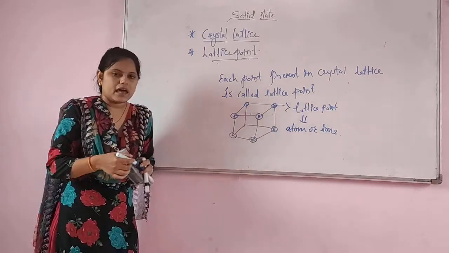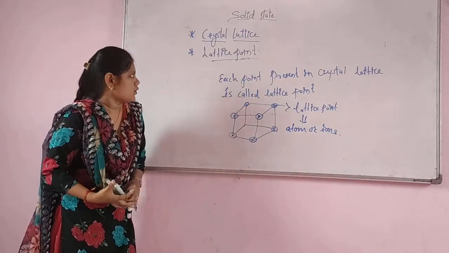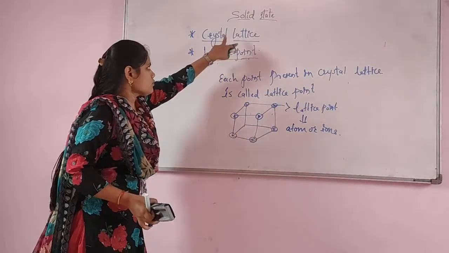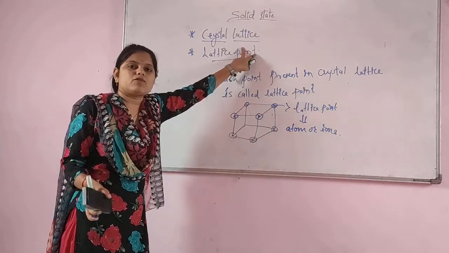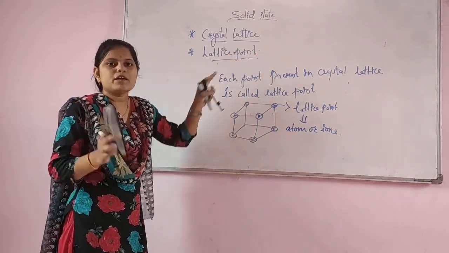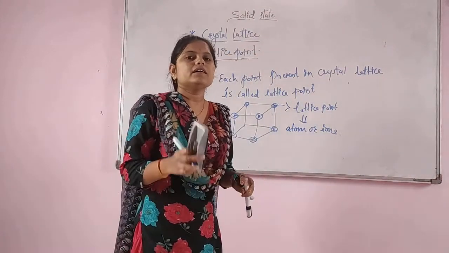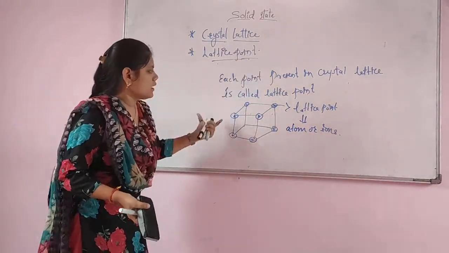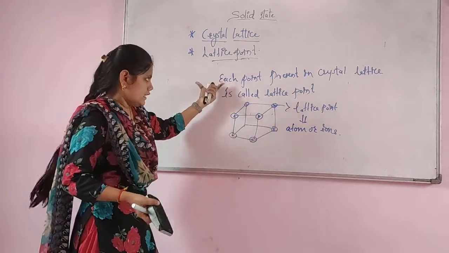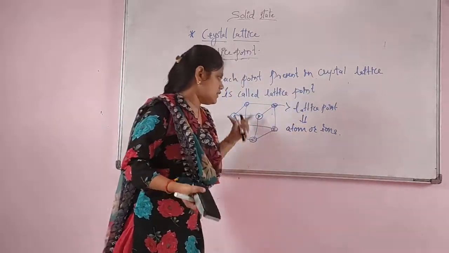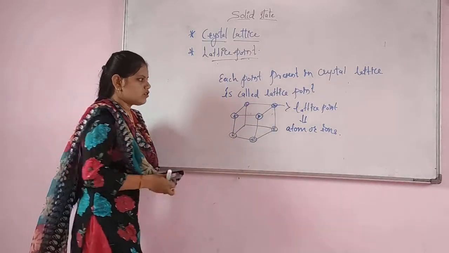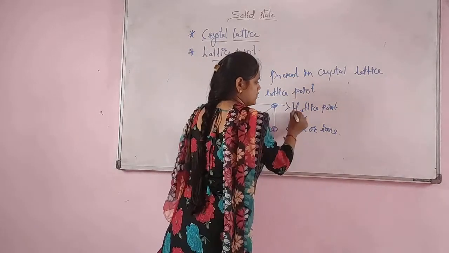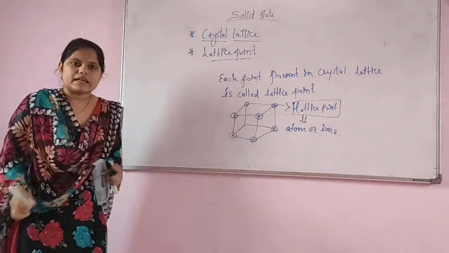The crystal lattice is nothing but a regular arrangement of constituent particles in three dimensions, where the lattice point is each point which is present in the crystal lattice. That point we call a lattice point.